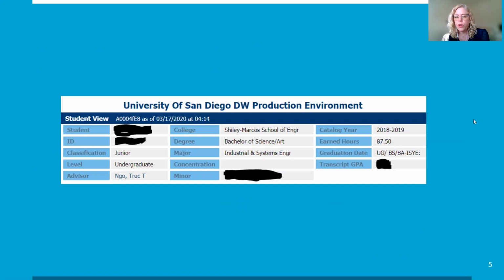If you're wondering who your advisor is, you got an email from me that tells you who it is, but also it's listed right here on DegreeWorks. Another thing is that the registration table is based on earned hours. These are hours that you've completed. It doesn't count courses that you're currently in.